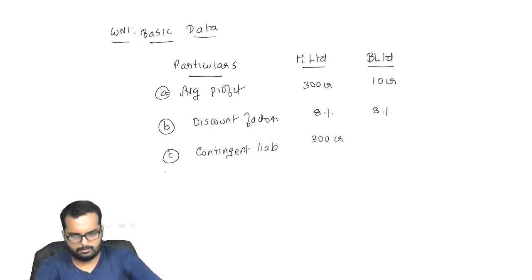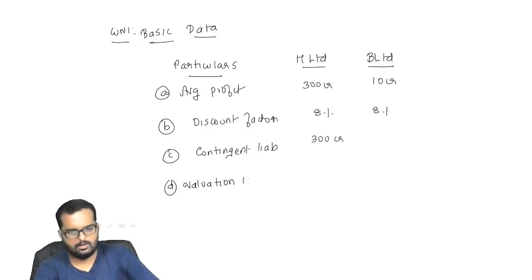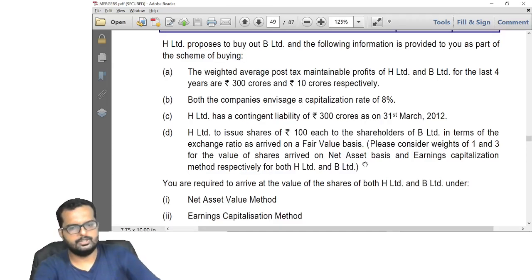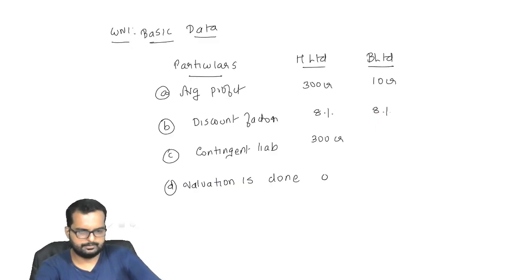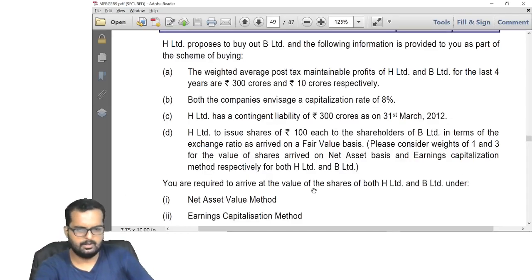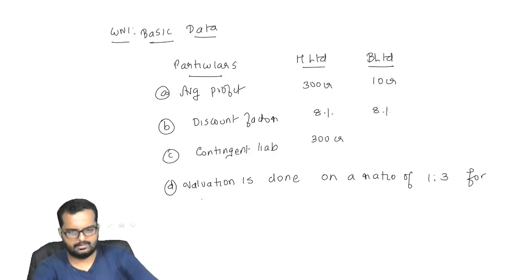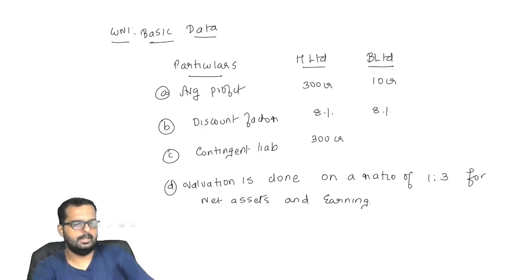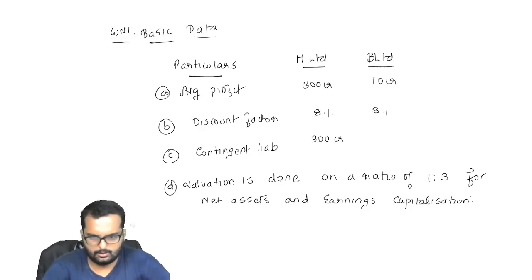Okay, I'll write down that point here. Point number D: valuation is done on a ratio of 1:3 for net assets and earnings capitalization. Okay, can you write this down in your books now?